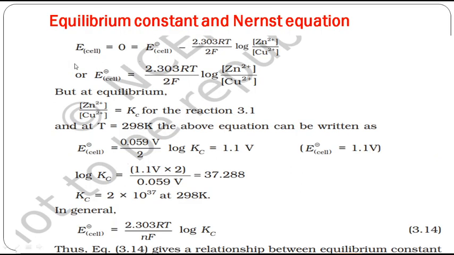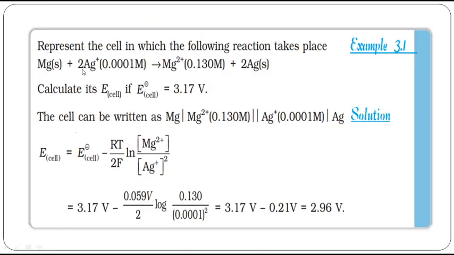But for silver it is 2 moles, so I am squaring the concentration for the number of moles. Got it? This is 0.130 power 1 by 0.0001 power 2. Each and every step we have to write carefully, but it is a very simple problem. Easily you can score. You only have to remember this formula, and you must know which is anode and which is cathode. All the information is given in the problem itself. Simply substitute all the information, and finally you get the cell potential to be 2.96.